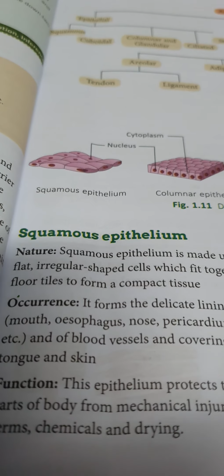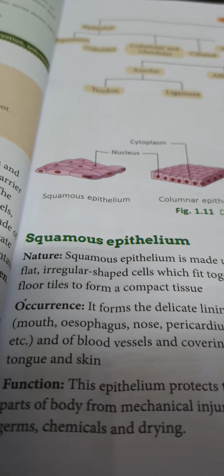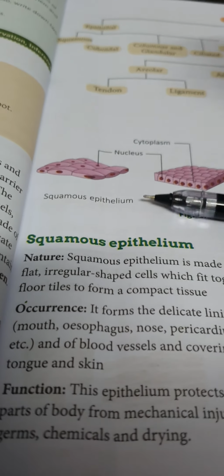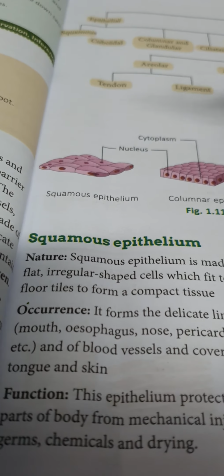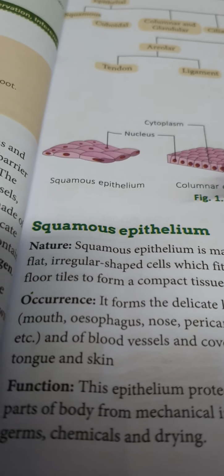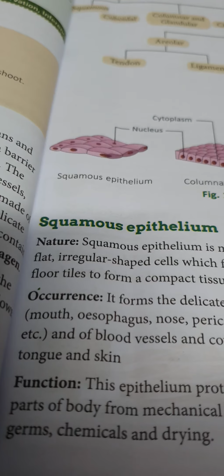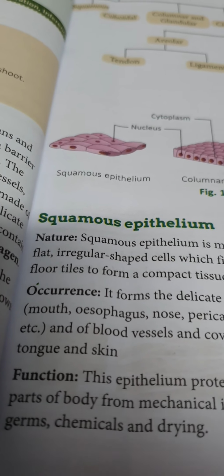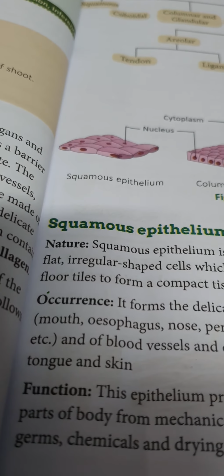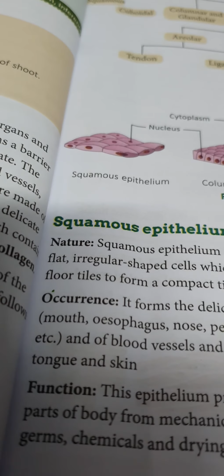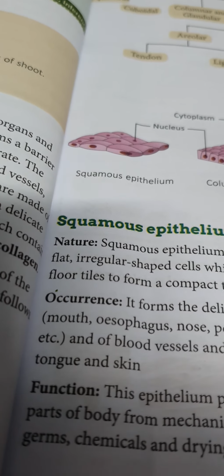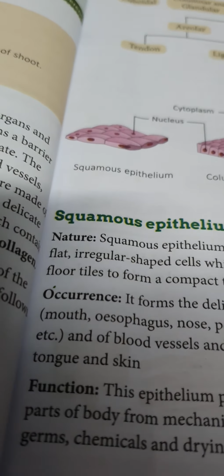The function of this is to protect our underlying parts, meaning inside, from mechanical injury, meaning there should not be injury because of an accident which happens inside our body, or from the germs which get entry, the chemicals or the drying.